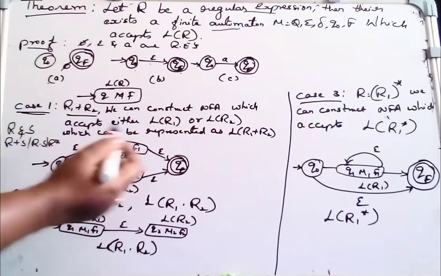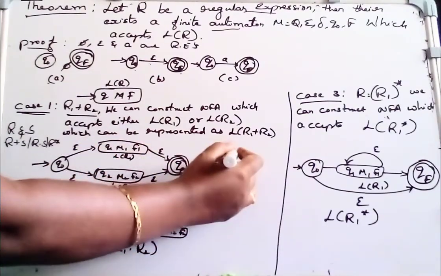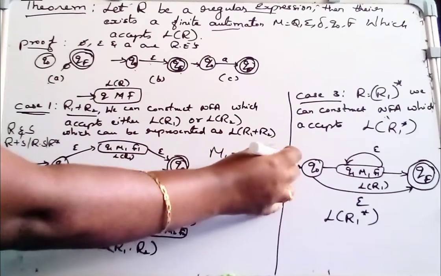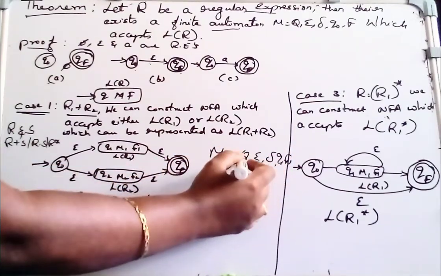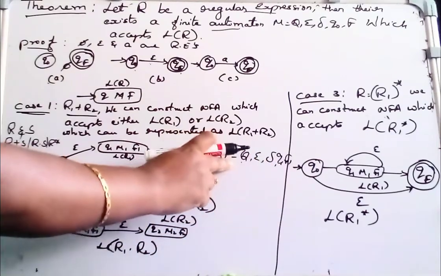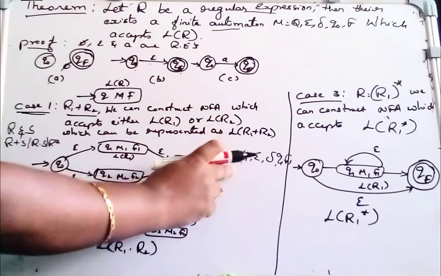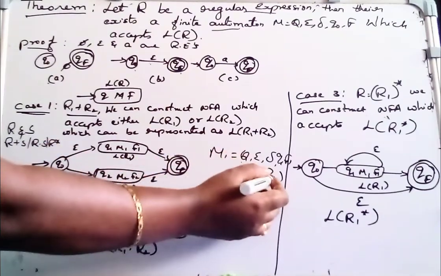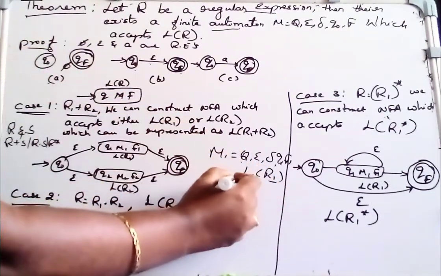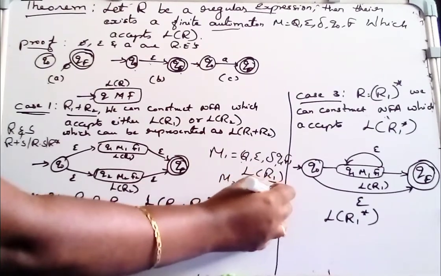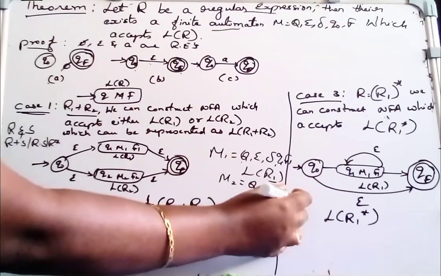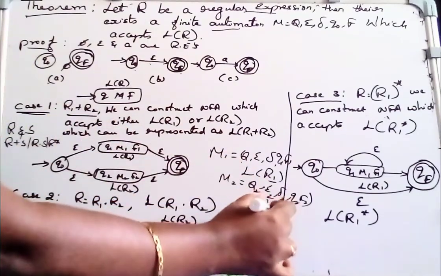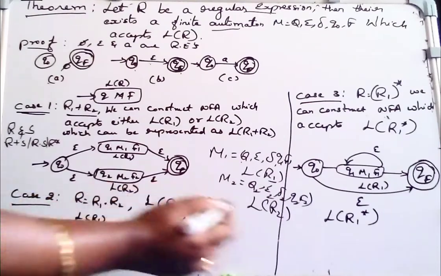Let this machine M1 be equal to (Q1, Σ1, δ1, q1, F1), a machine which accepts the language L(R1) corresponding to the regular expression R1, and let M2 equal (Q2, Σ2, δ2, q2, F2) be a second machine which accepts the language L(R2) corresponding to a regular expression R2.